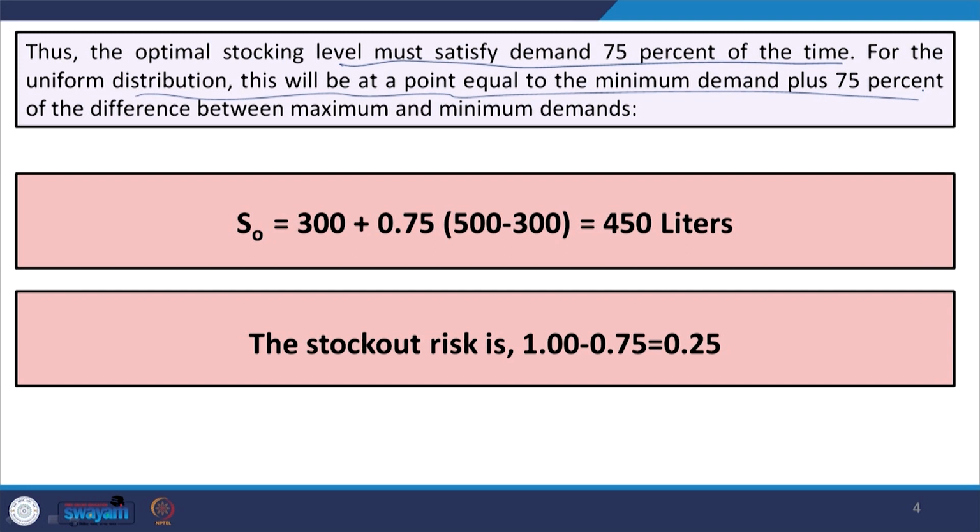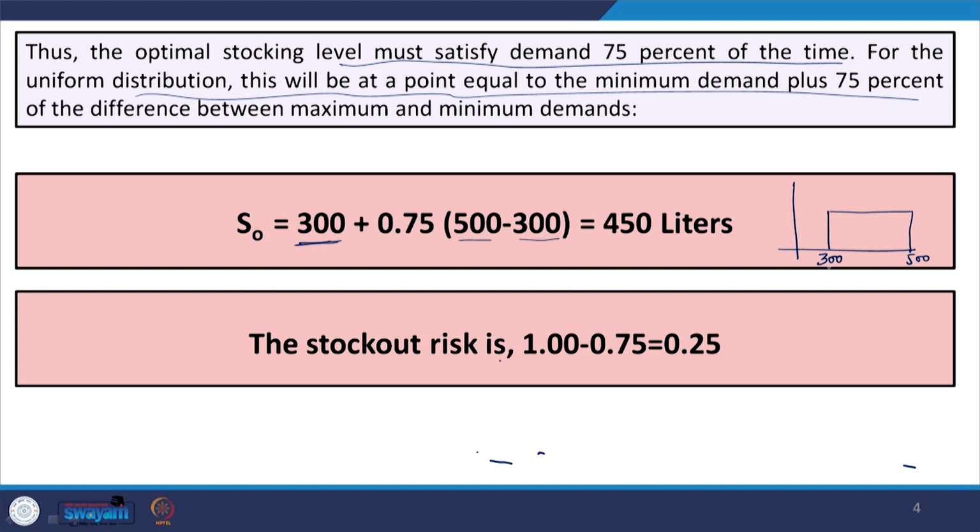And for the uniform distribution, the stocking level will equal the minimum demand plus 75% of the difference between maximum and minimum. The minimum demand is 300, and out of the distribution from 300 to 500 we are taking 75% of that. Going back to that curve, this is your 300 level, this is your 500 level.